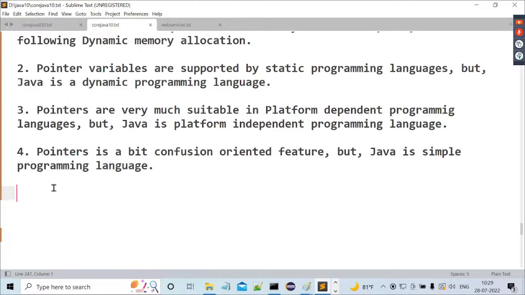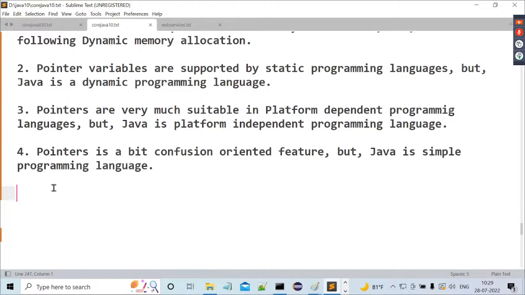Pointers are very much suitable in platform dependent programming languages, but Java is a platform independent programming language. So not suitable. Next, pointers are a bit confusion oriented feature, but Java is a simple programming language. It should not allow all the confusion oriented features. This question we provided here.